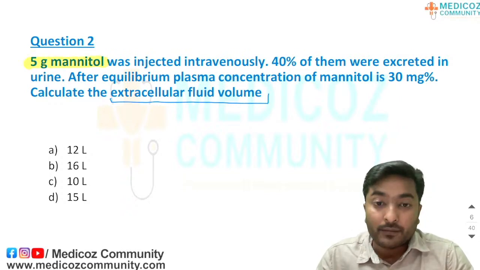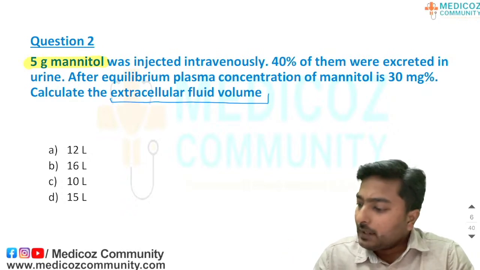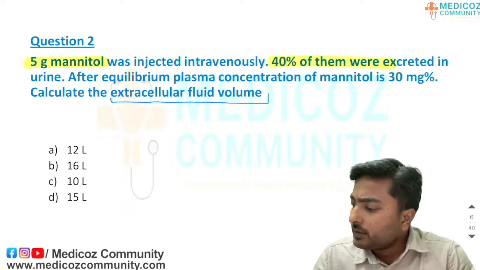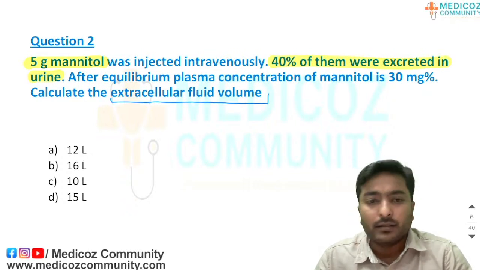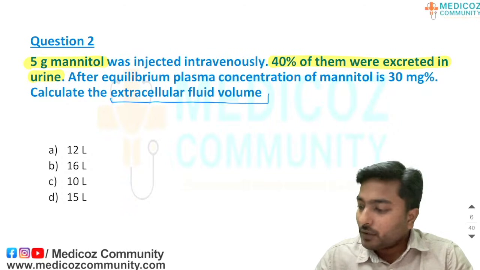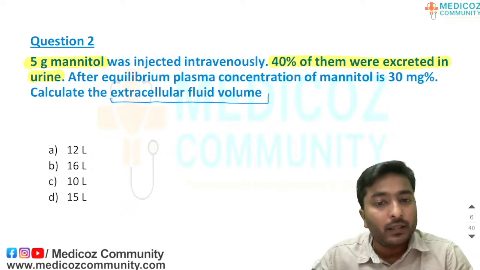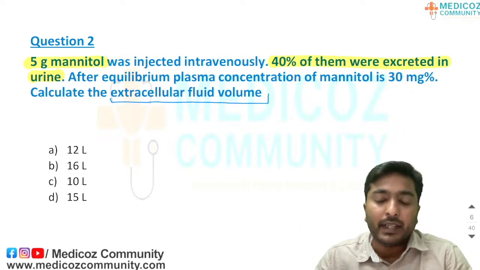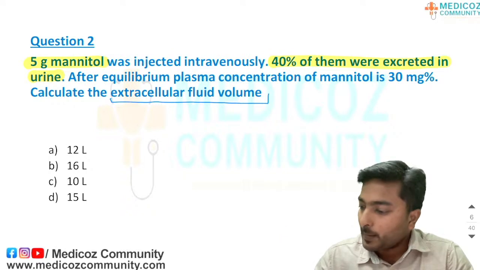This is the amount of the dye they have given initially. So, this should go to the numerator according to the formula, but 40% of it is excreted in urine. So, the whole 5 gram is not remaining in the body to get equilibrated in the compartment. Among that, 40% is excreted in urine already. So, only the available mannitol will be equilibrated in the compartments. So, you have to be very careful in these lines.